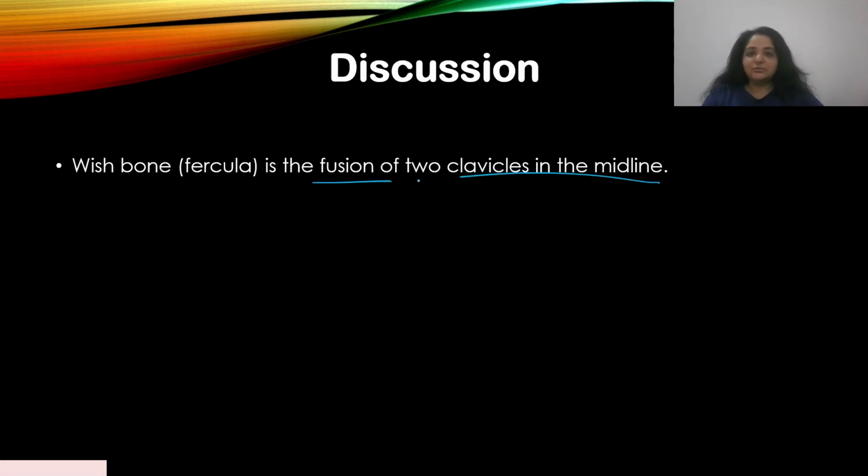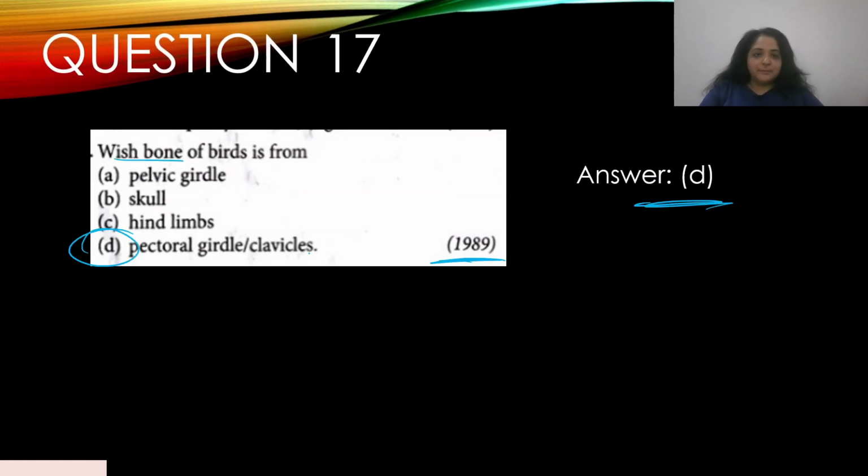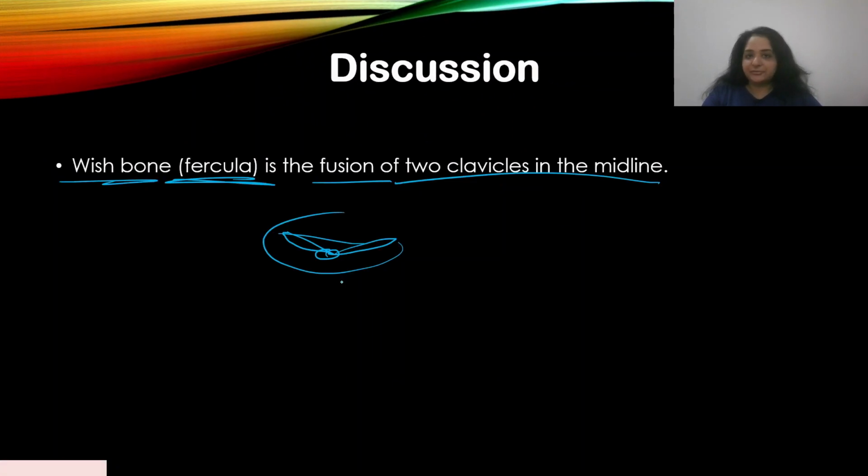It's actually the fusion of two clavicles in the midline. This is the clavicle over here, this is the clavicle over here, this is the fusion. It's also called furcula. If you see the word furcula, they're talking about wishbone, and it's the fusion of two clavicles. This is pretty direct. You have to know the skeleton of the bird to be able to answer this question, but just learn it as a fact if they ever ask you this question.